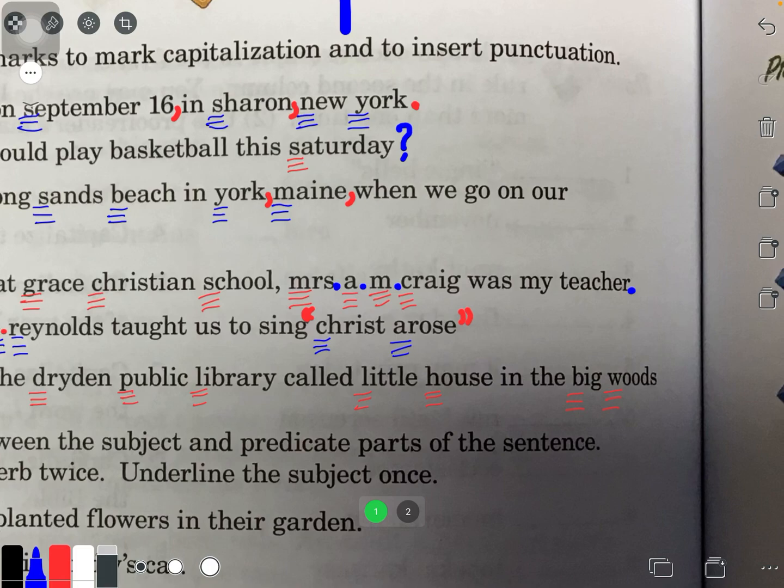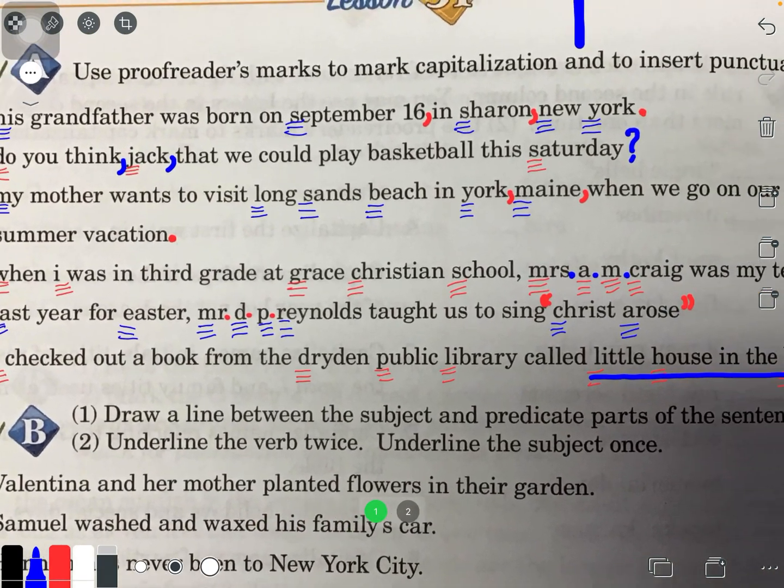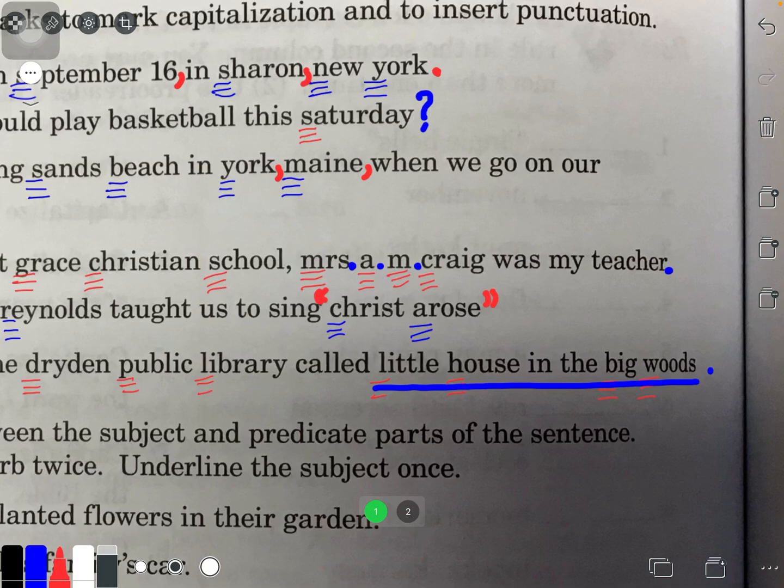I underline it. Oops, let's make that thicker. And I'll put a period. Also, I forgot for the previous one, number 5, I forgot to put a period after Christ arose. It goes inside the punctuation. There you go.